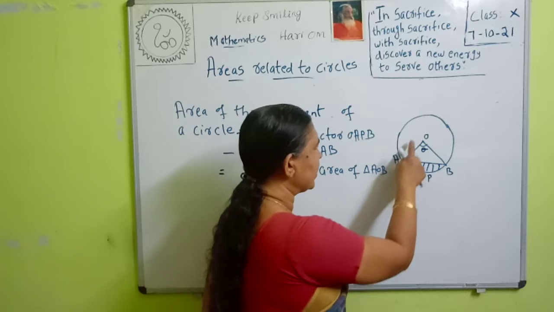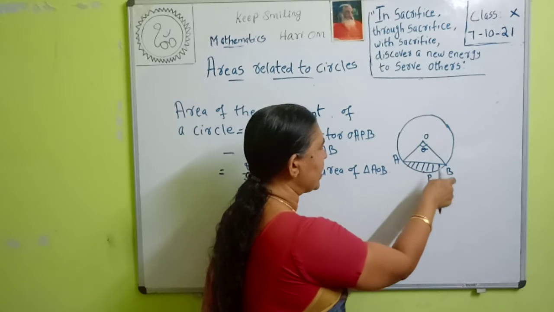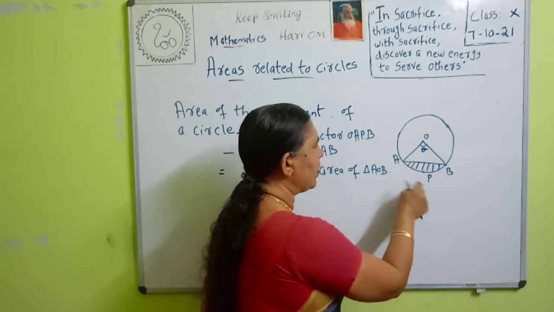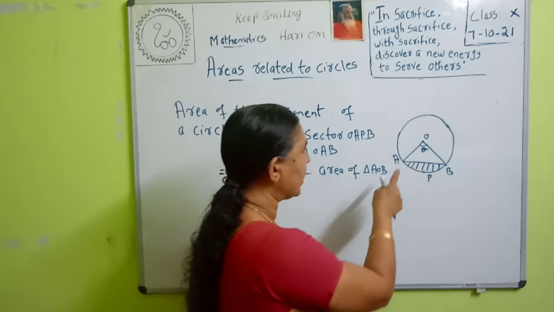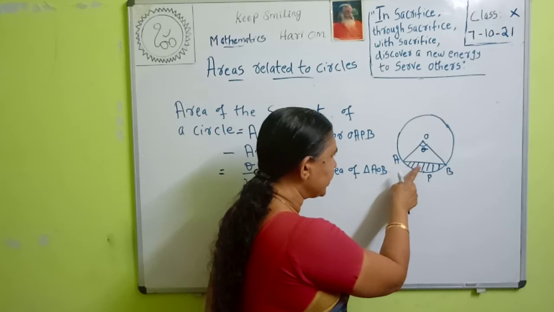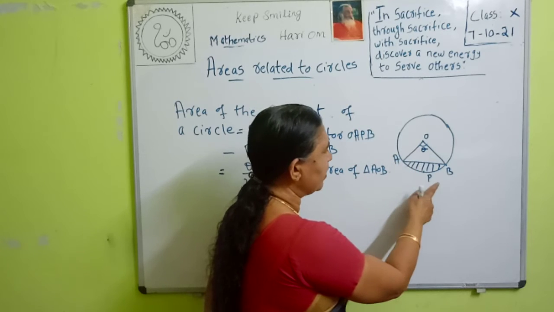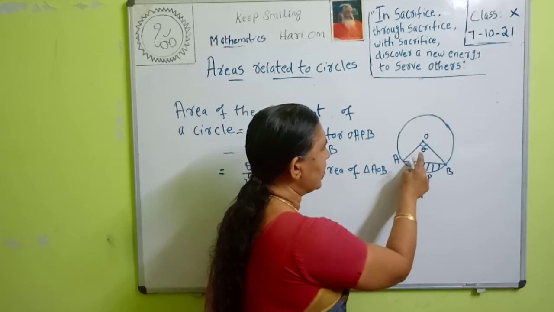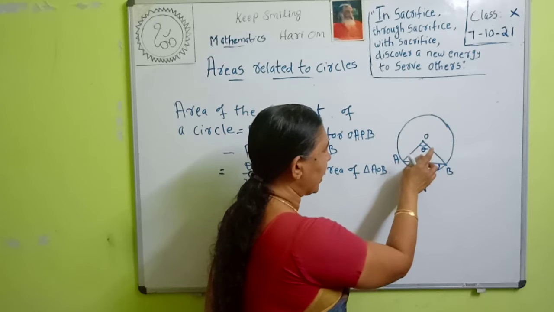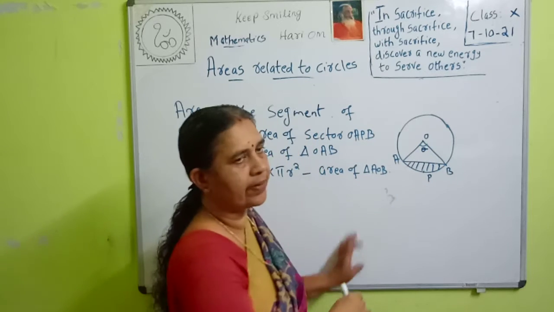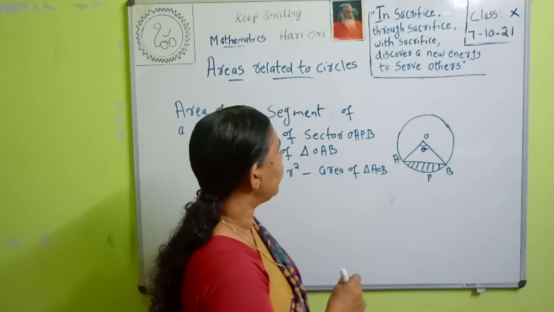Then this portion is a sector of the circle, because of the two radii and the corresponding arc. OAPB is a sector of the circle. So to find the area of this shaded region, that is the segment, we use the formula area of the sector minus area of the triangle. If we subtract the area of the triangle, then we will get the shaded region. Therefore, what is the area of the segment?